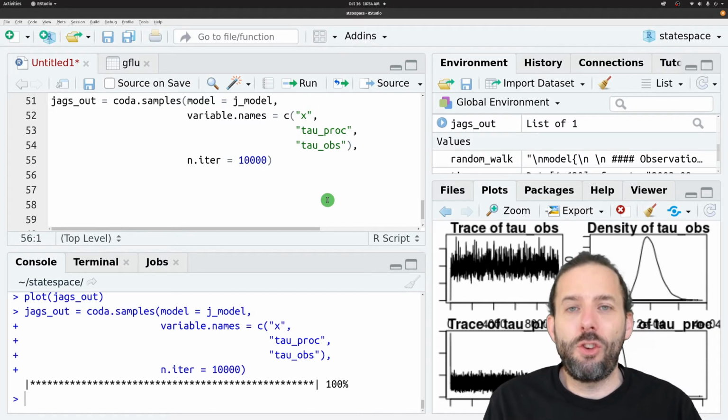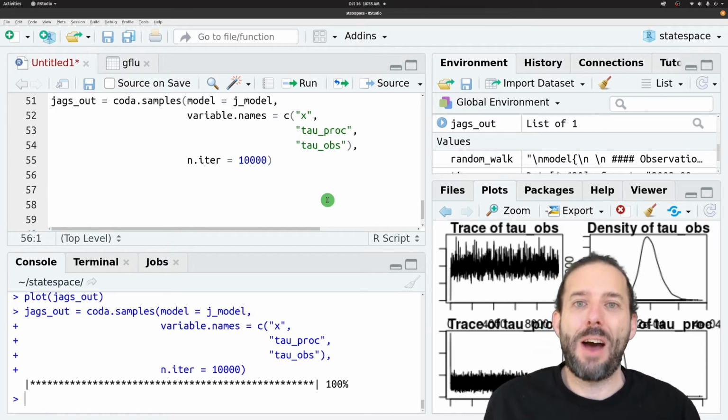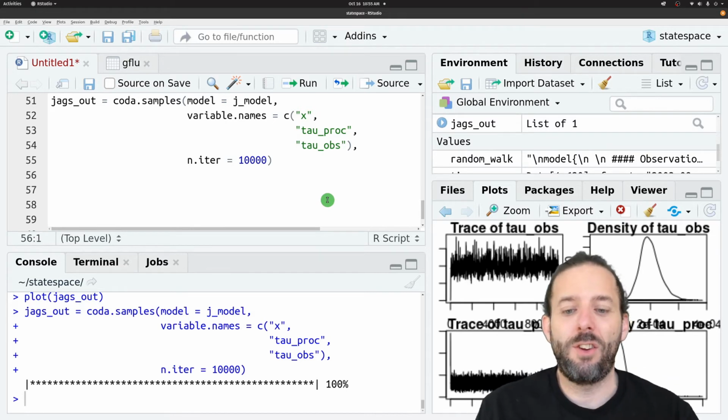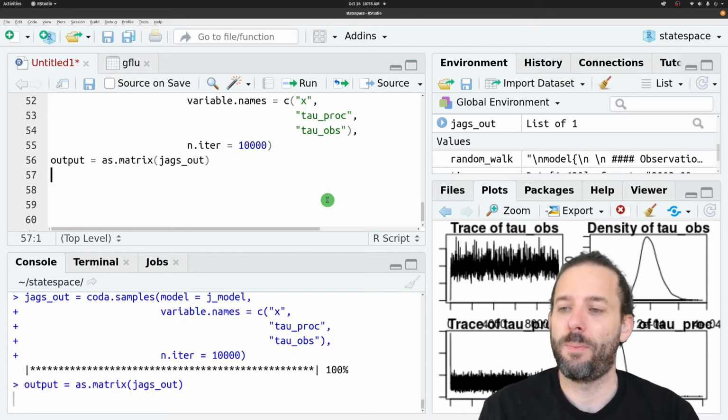And so now we want to visualize the model's estimates of our latent variable X through time. We need to get out just the piece of data that we want, which is those X values. And to do that, we need to start by converting our output into a matrix and then dropping the parameters from that matrix. And so we'll call this output is equal to as.matrix of jags_out.